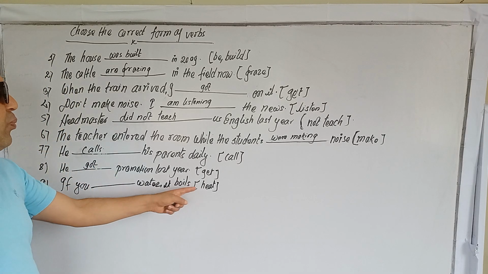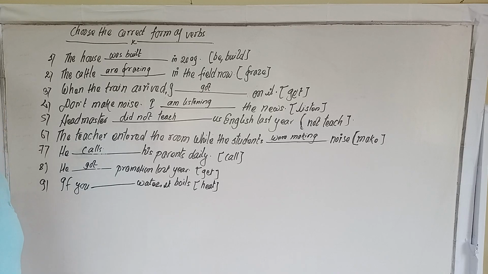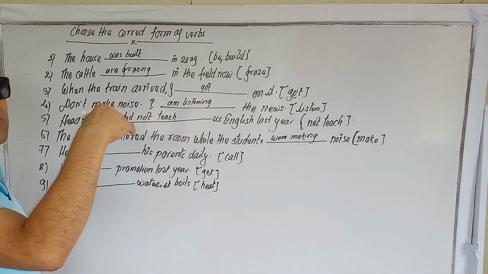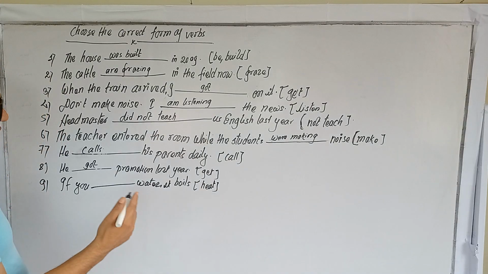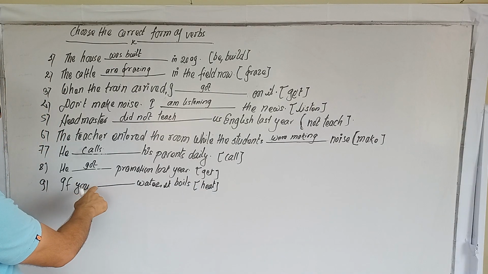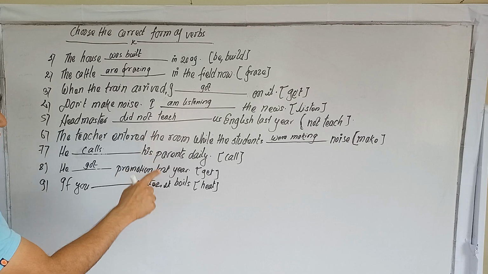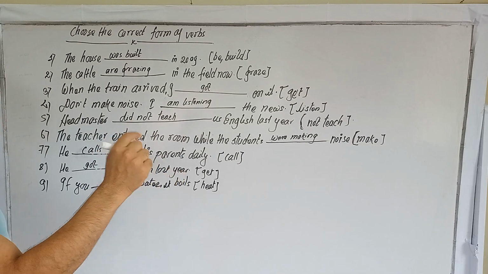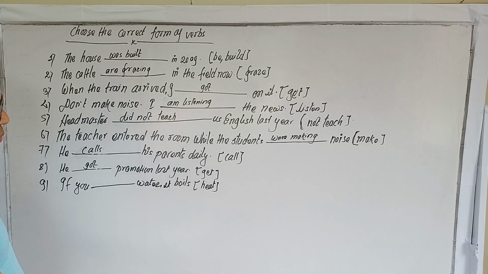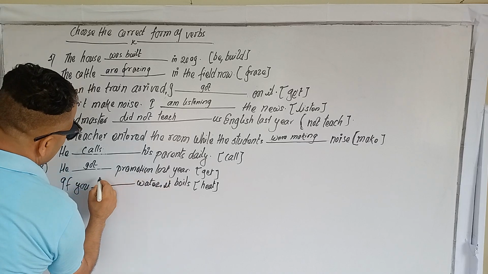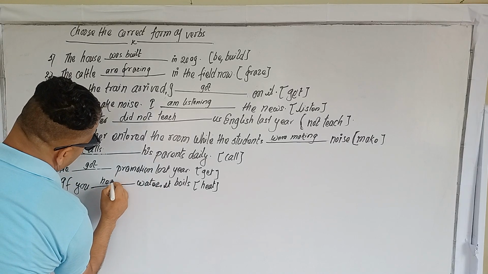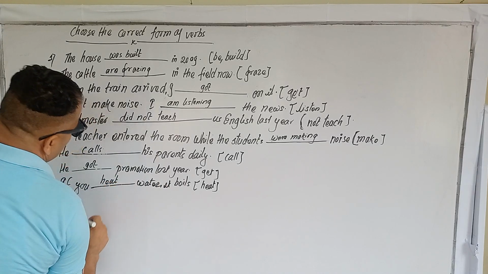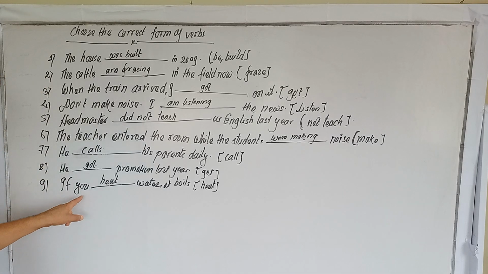If you water it boils, zero conditional sentence. All right. If you do something, another thing happens. This is simple present tense: subject plus B1 or B5 plus object, then another subject plus B1 or B5 plus object. That's why heats. If you heat, not yes, because it is plural.